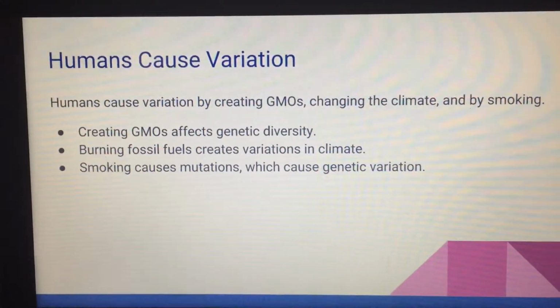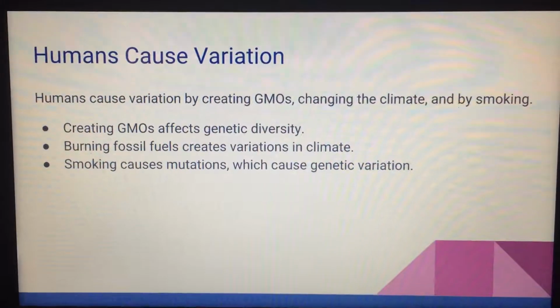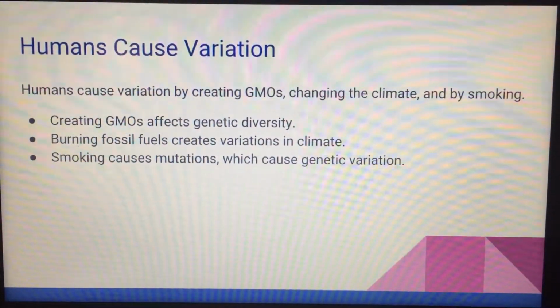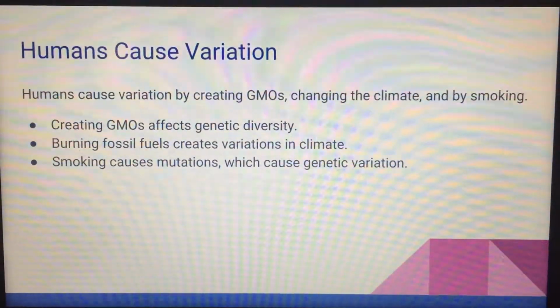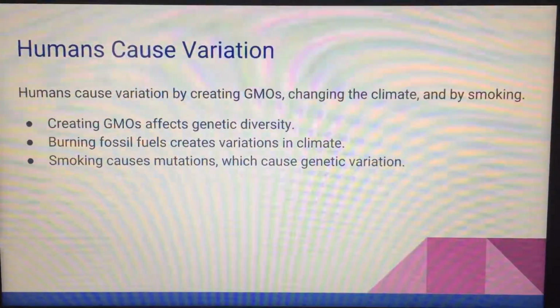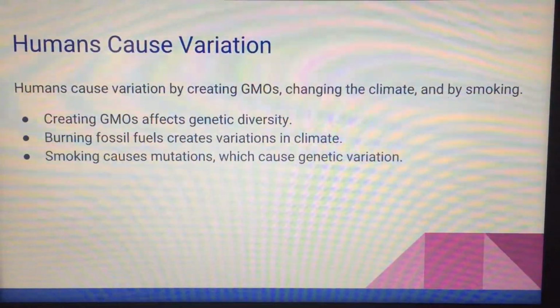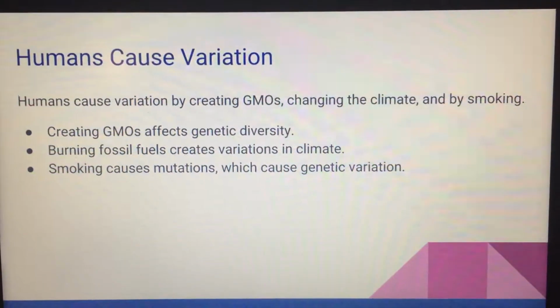Humans cause variation. Humans cause variation by creating GMOs, changing the climate, and by smoking. Creating GMOs affects genetic diversity. Burning fossil fuels creates variation in climate. Smoking causes mutations, which cause genetic variation.